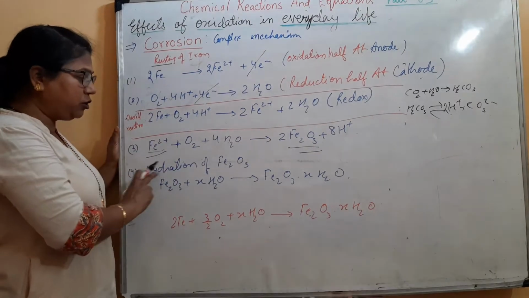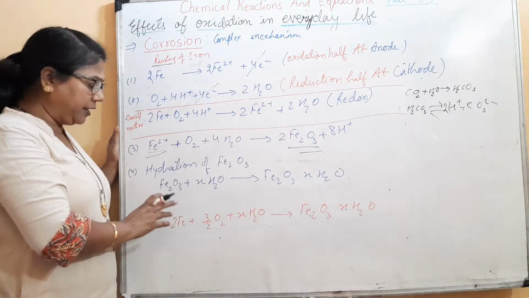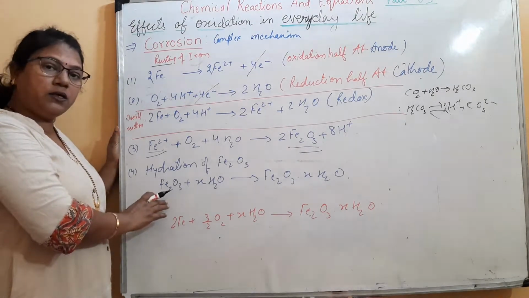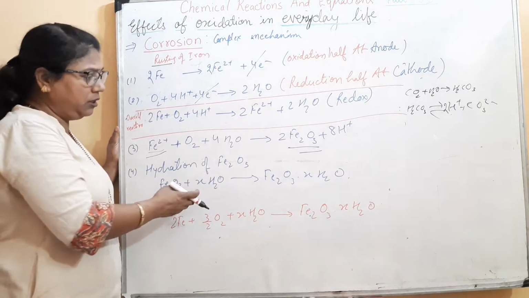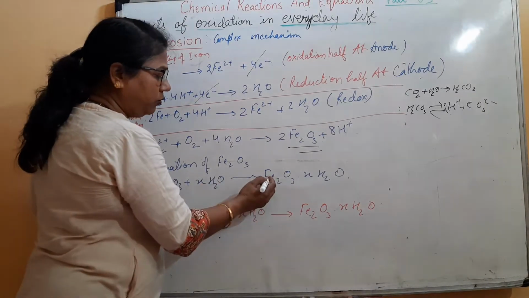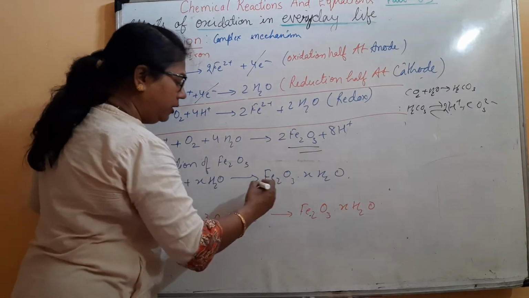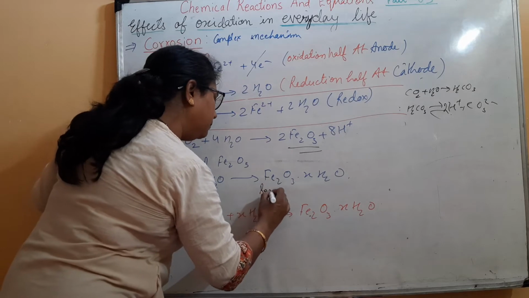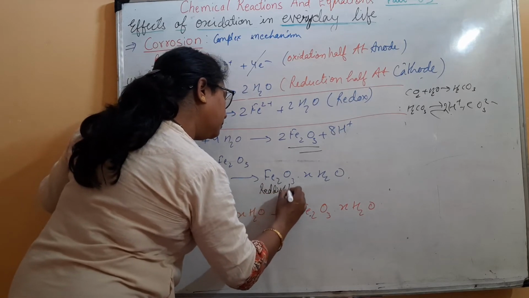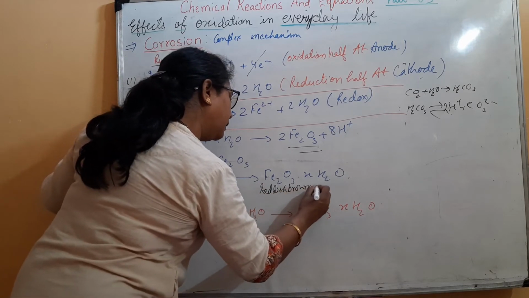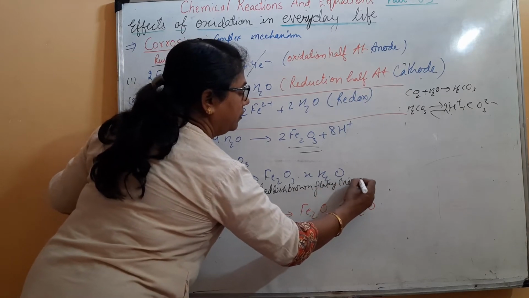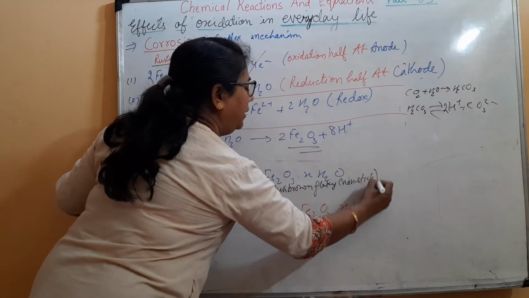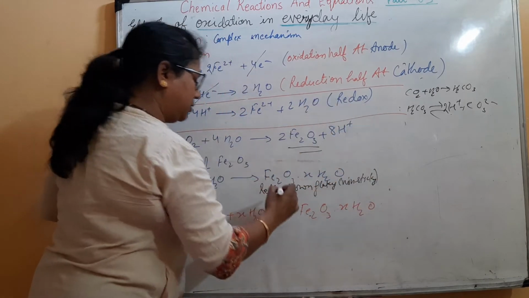Now the hydration of the ferric oxide takes place. That means the ferric oxide takes up x molecules of water, which is not definite, to form Fe2O3 dot xH2O. This is the reddish brown, flaky, that is non-sticky, layer called rust.